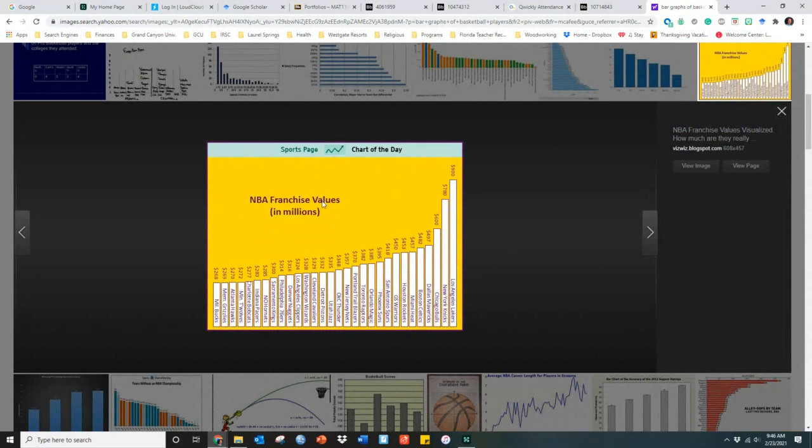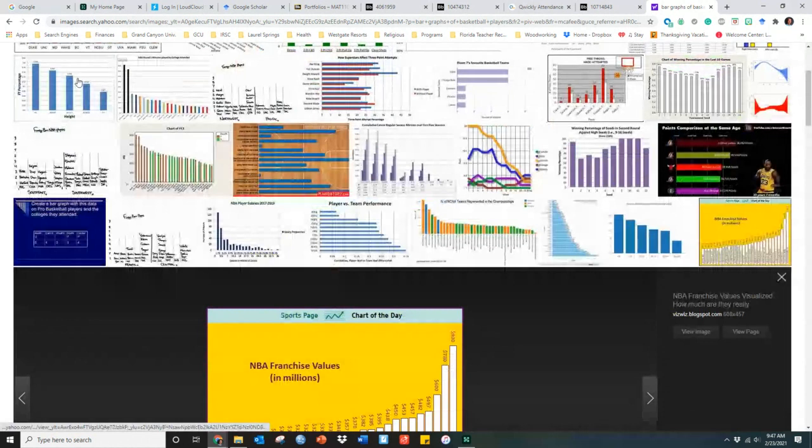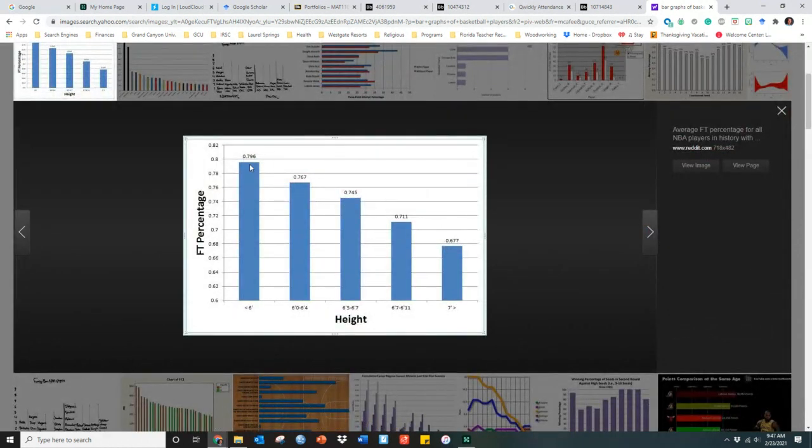NBA finances, franchise values in millions, okay? So you can look at this and say, well, this is interesting to me, and I'm going to duplicate this. Now, this is quite a lot of information, so maybe it's not so much of interest to you. So here's something, at least it has this. Look at free throw percentages and then the height. So we're looking at height and what percentage of free throws are made.